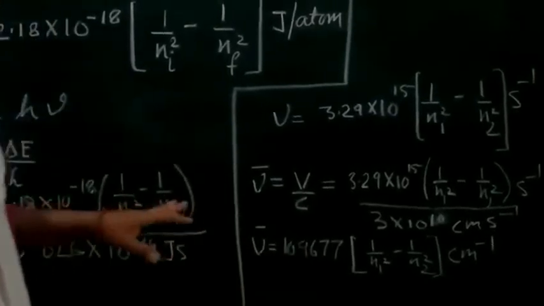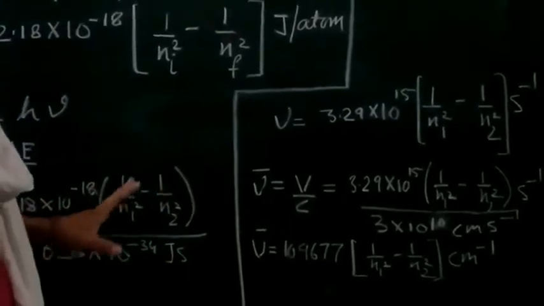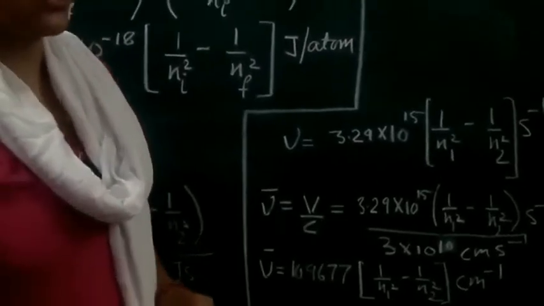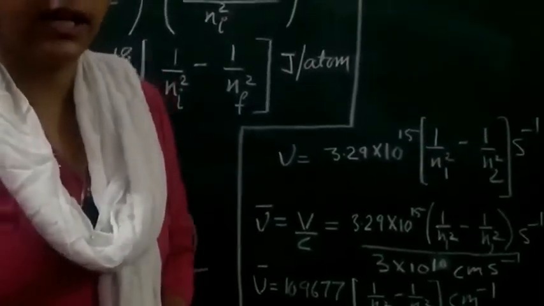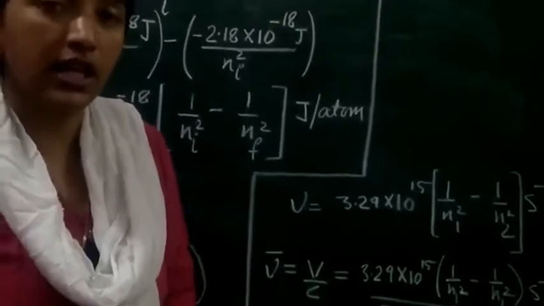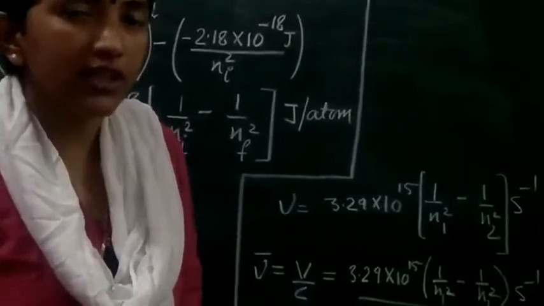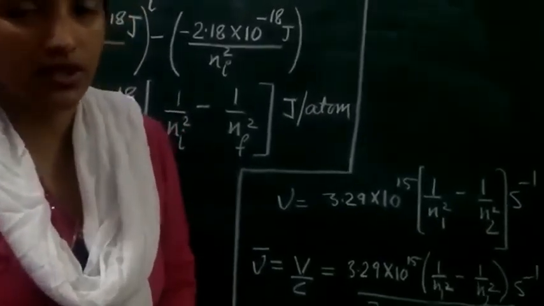So this is the success, we can say the achievement or the merit of the Bohr model, that it could explain the spectral lines, and also the related energy as well as the frequency and the wave number, or we can say the wavelength associated with each transition.